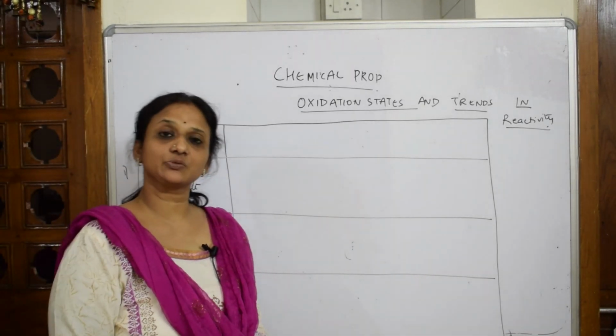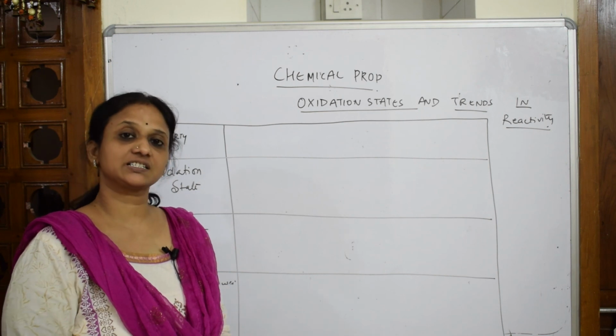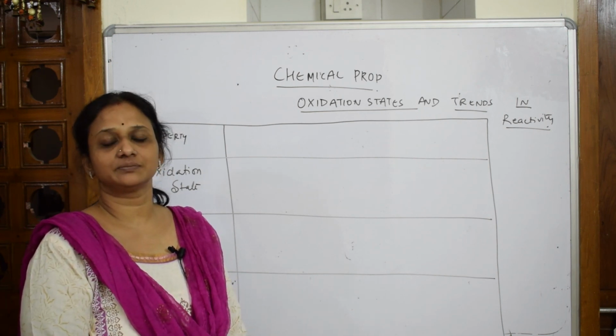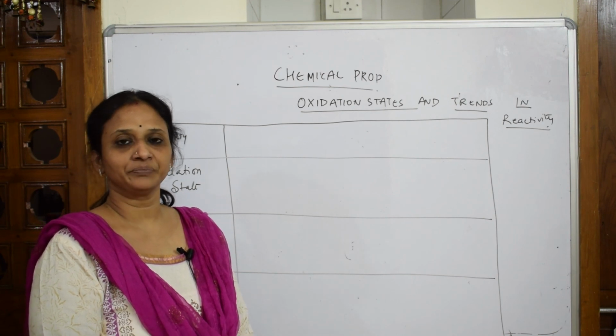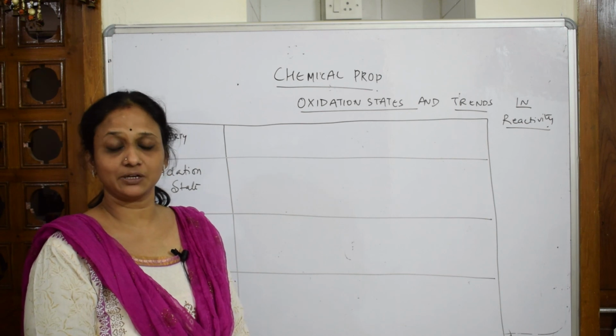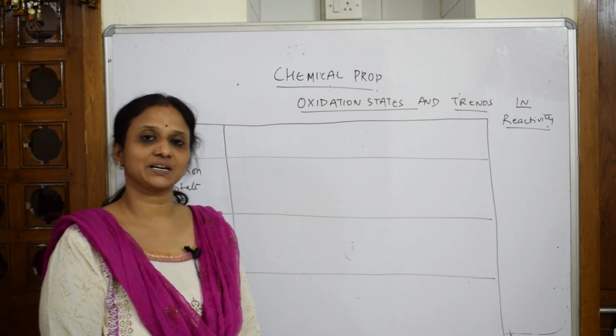Now let's come back and start with the chemical properties of group 17, that is halogens. Let us discuss one after the other. We have already done the general trends, that is atomic and ionic radii, melting point, boiling point, electron gain enthalpy. I also did questions on electron gain enthalpy and bond dissociation enthalpy.